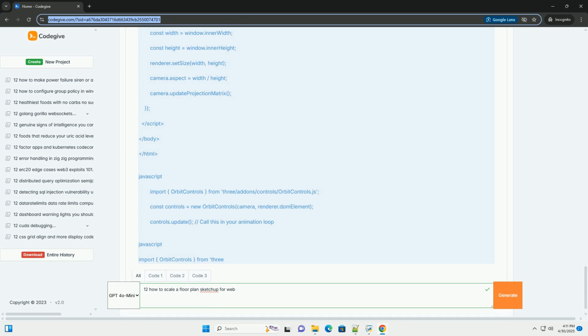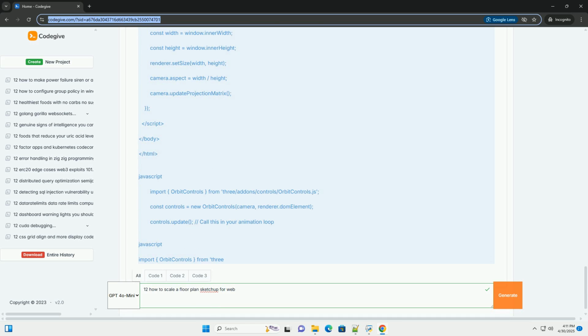Keep it lean. Web performance matters. Excessive geometry will slow down rendering. Minimize polygons. Use the simplest shapes possible. Avoid unnecessary curves or complex details that won't be visible or important in the web view. Purge unused data. Go to Window, Model Info, Statistics and click Purge Unused to remove unused components, materials, and layers. Texture optimization: use textures sparingly, and optimize their size and resolution. Large textures consume bandwidth and memory.